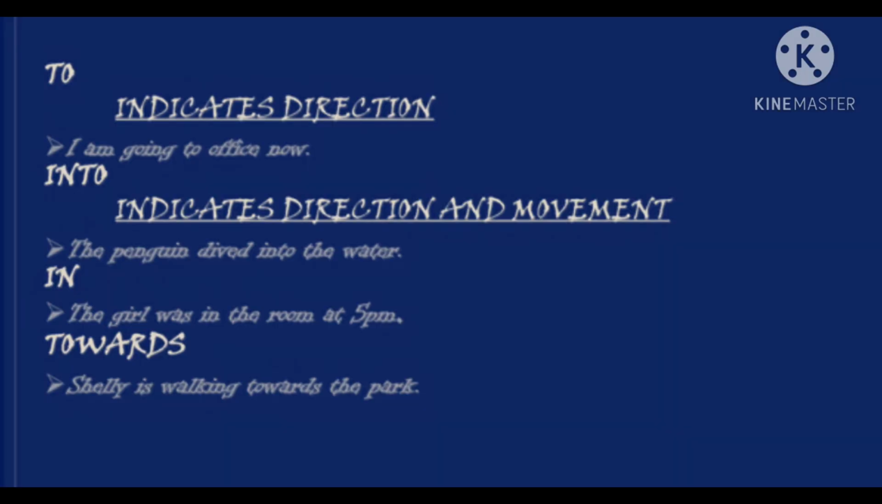Now we will see to. To indicates direction. For example, I am going to office now. So it is showing the direction. Into indicates direction and movement. For example, the penguin dived into the water. So it shows both the direction and the movement. Towards: for example, Shally is walking towards the park.